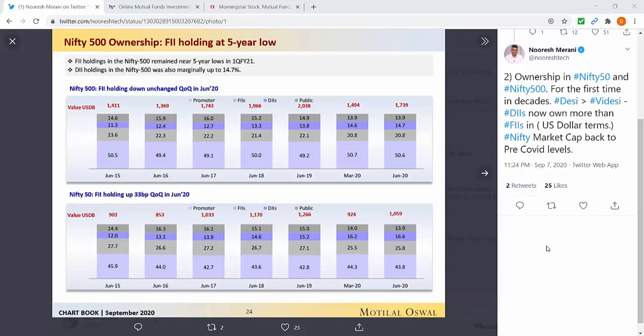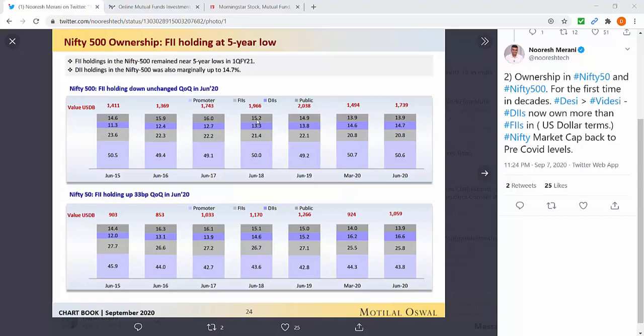What we can observe is the holding of domestic institutional investors is slowly going up. That is, in case of Nifty 50, it has gone from 12% in June 2015 to almost 16.6% in June 2020, in a matter of 5 years. And in case of Nifty 500, it has gone up from 11.3% to 14.7%.